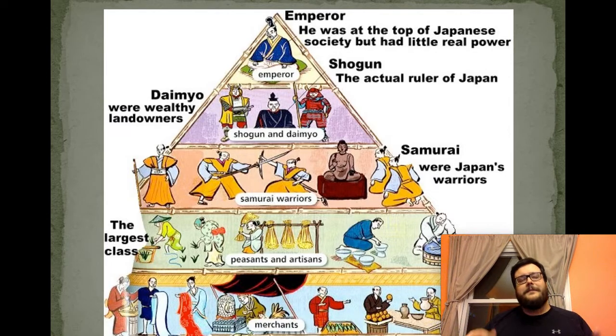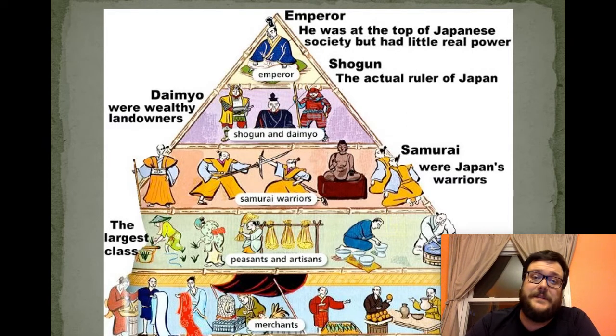And they let him do that because the Japanese people, like a lot of other civilizations during this time period that we've studied, believed that the emperor could communicate with or was a descendant of the gods. They didn't want to make the gods mad. They didn't want to make the emperor mad. They let him sit there, smile and wave, emperor, smile and wave.